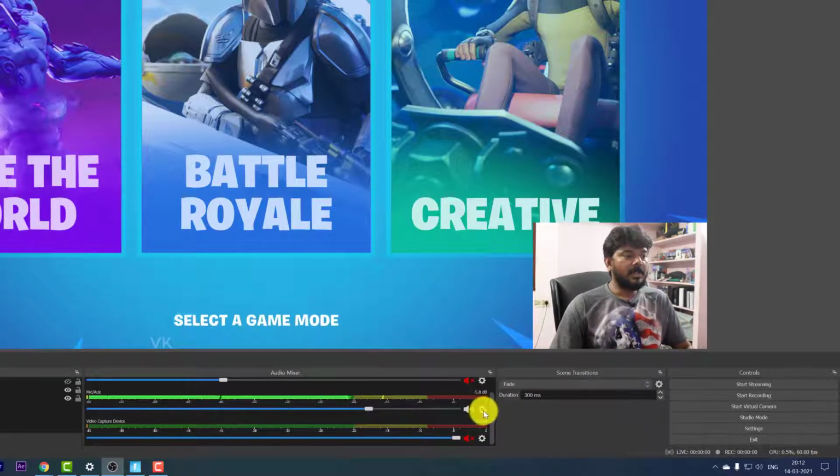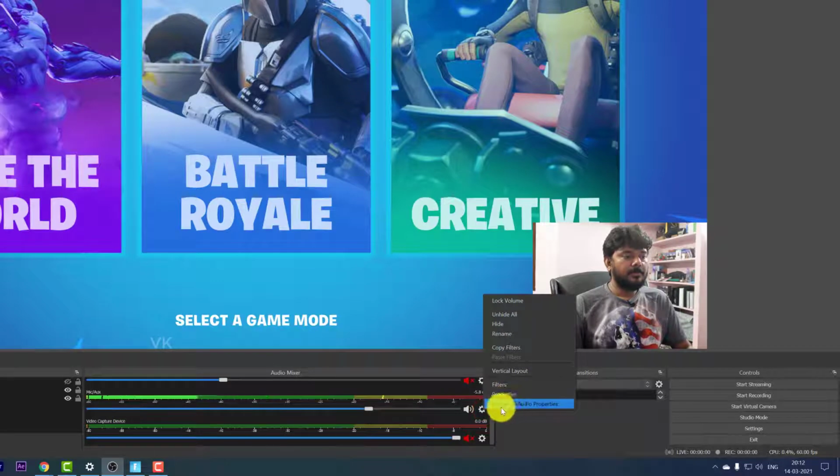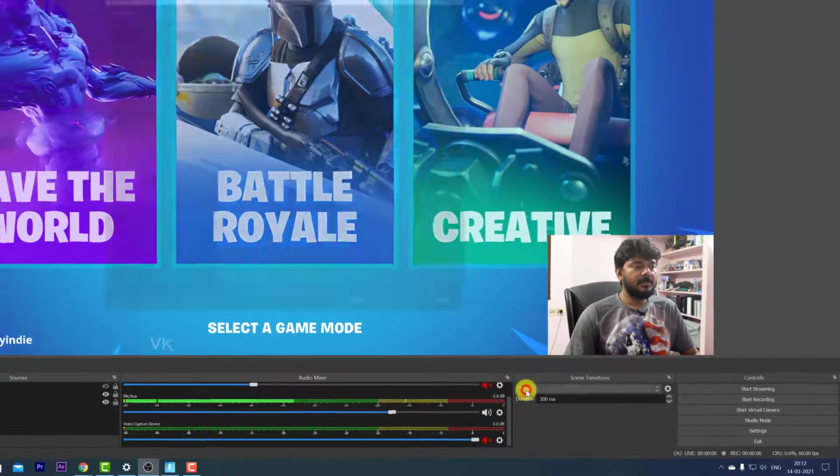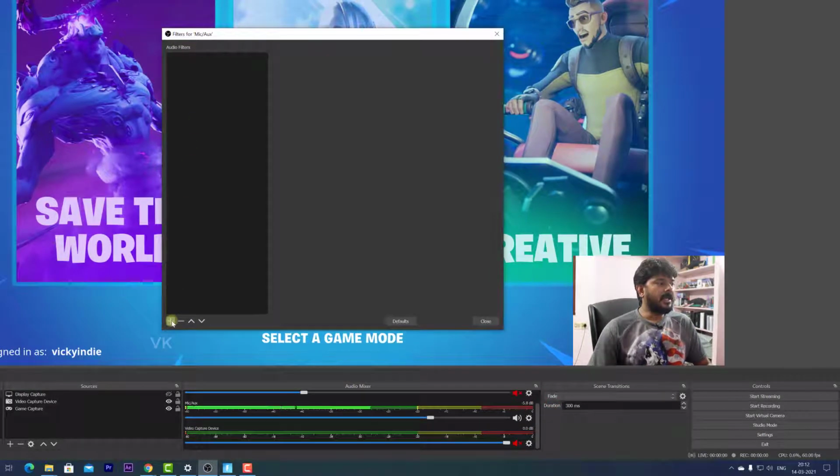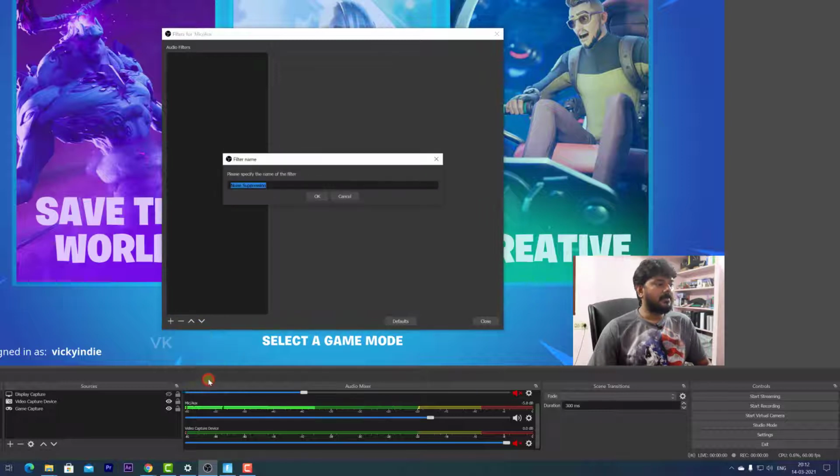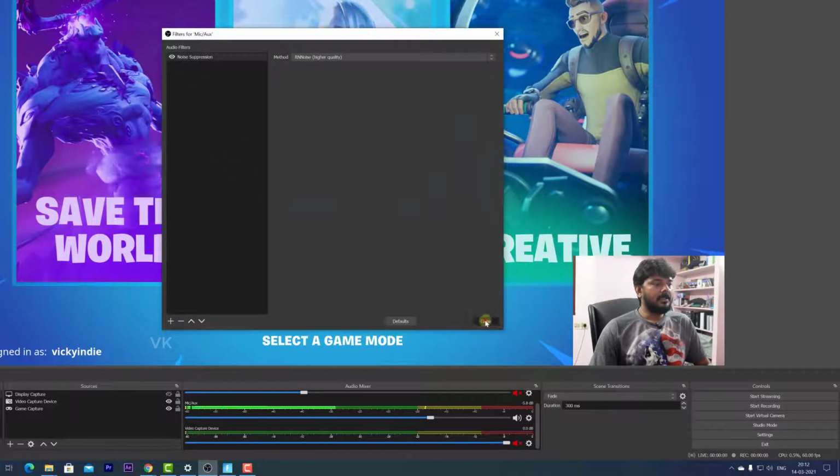So verify this now. For that, go to filters, tap the settings and go to filters. And here, I need to add this. Click on this add button. And here, noise suppression. So add this, you can name it whatever you want. So just click on this OK. That's it. Now close. Check this now.